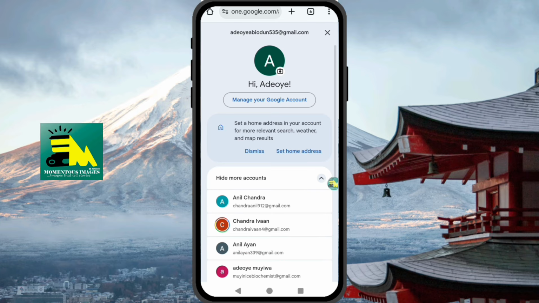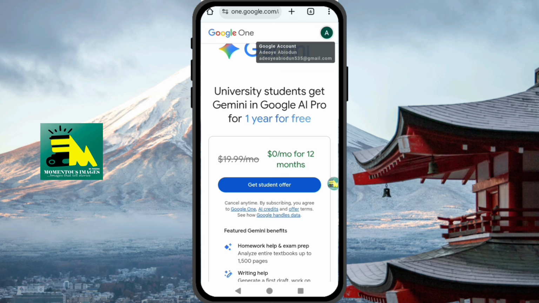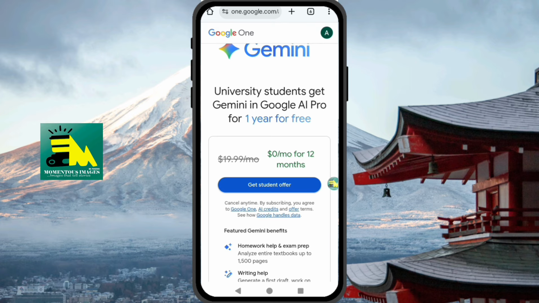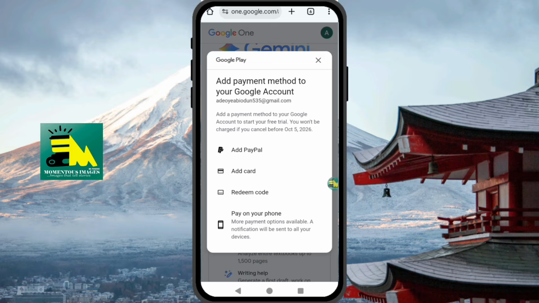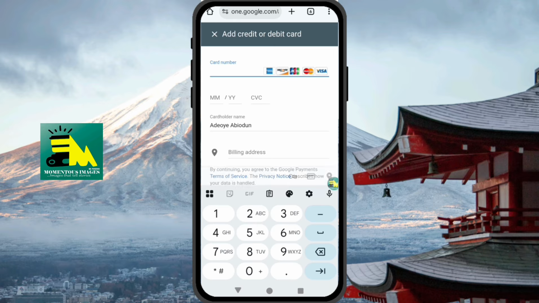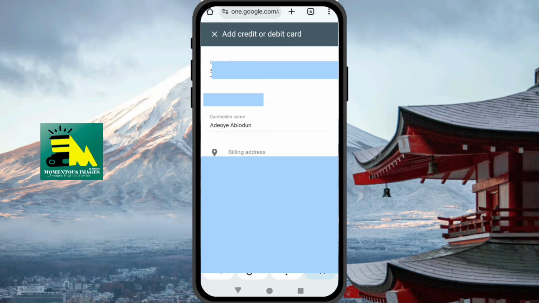So we'll stay on it. So this is the page. I'm not through yet. Now, what is next is for you to put your ATM information. But don't worry, they won't charge you anything at all. Okay, you just input your card information. This is my card number.